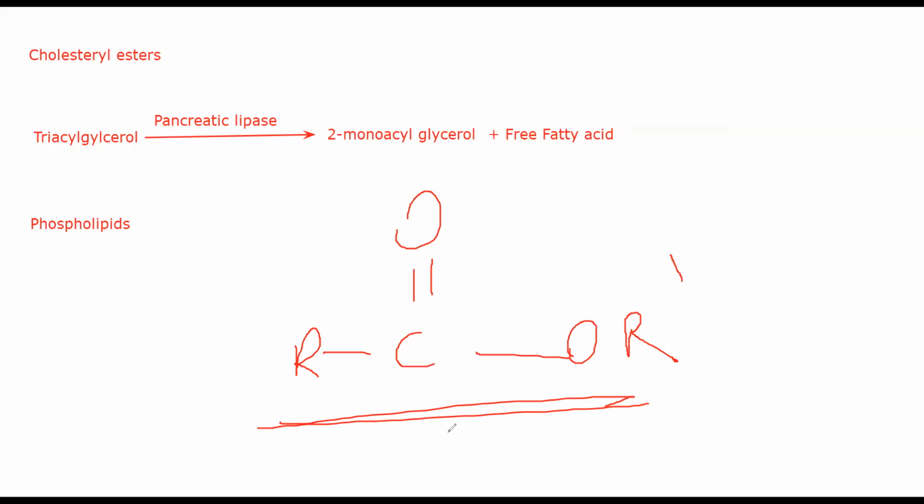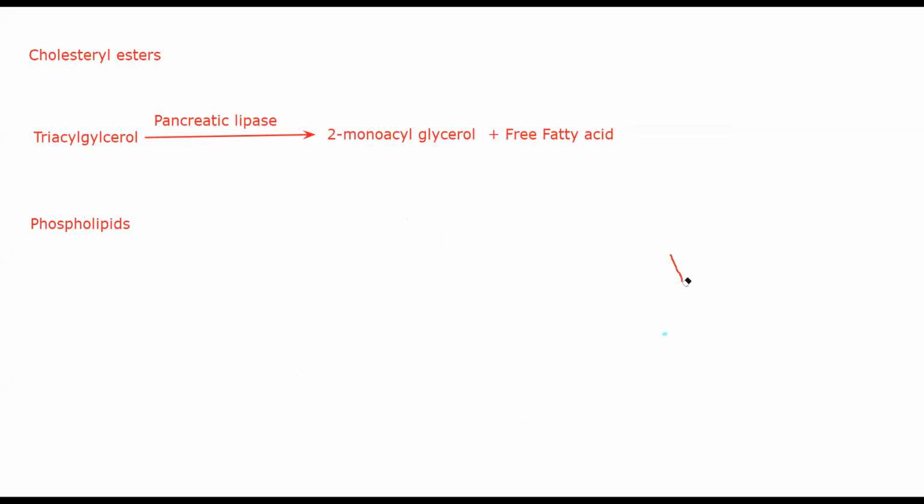So whenever you have a triacylglycerol or phospholipids or cholesterol esters being broken down, you generally tend to get free fatty acids or longer chain fatty acids. These fatty acids are non-esterified. Generally in your circulation, the most common type of fatty acid that you find is non-esterified. Once it enters hepatocytes and once it enters cells where it is undergoing hydrolysis, that is when it will become an esterified fatty acid. Okay, we'll get to that as well. Anyway, so these free fatty acids are also called non-esterified fatty acids. Okay, so bear that in mind.